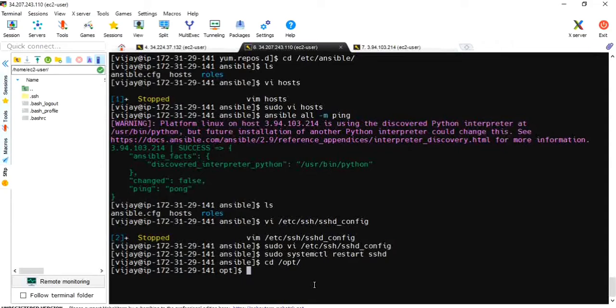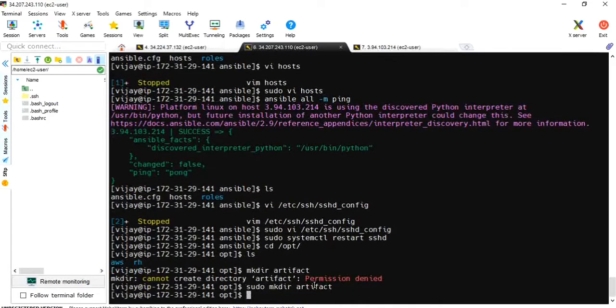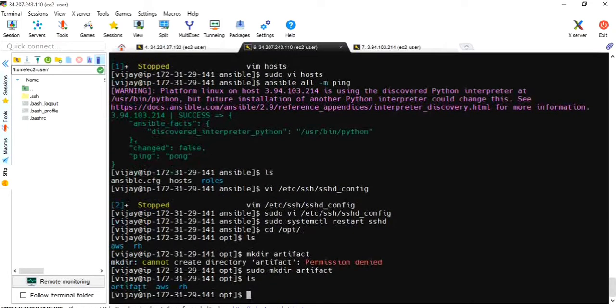Cd /opt. Let me create mkdir artifact, sudo. Okay, for this particular artifact directory, excuse me guys, my binaries from Jenkins have to be copied.